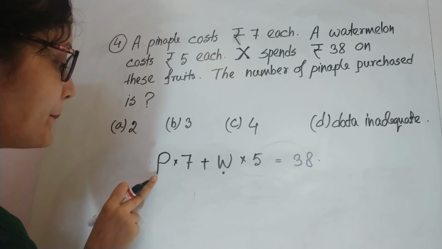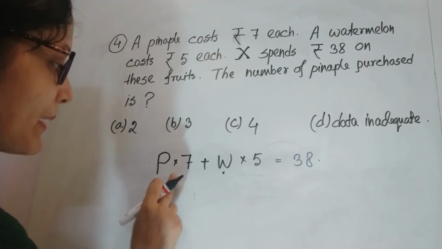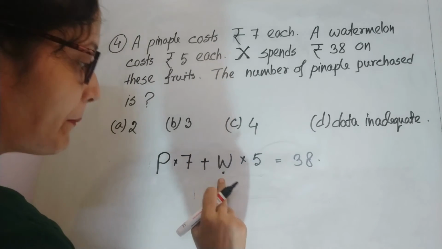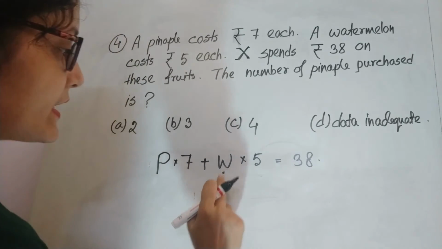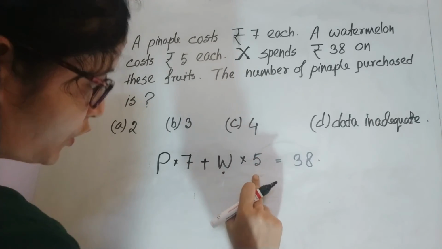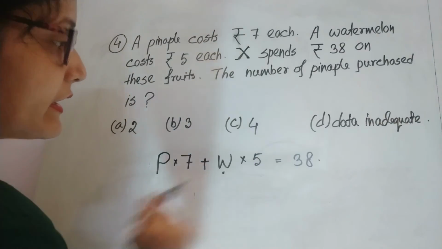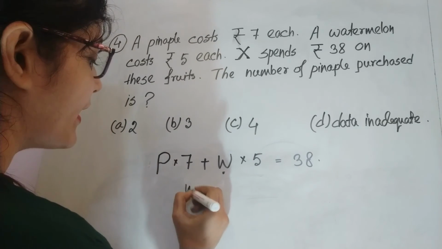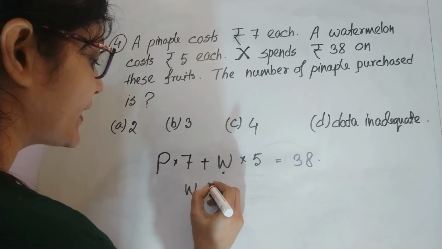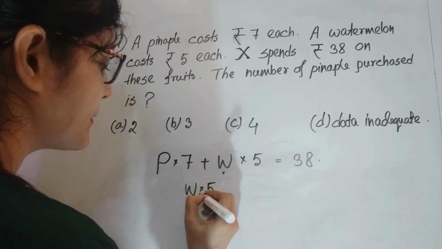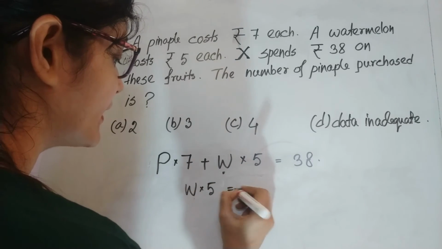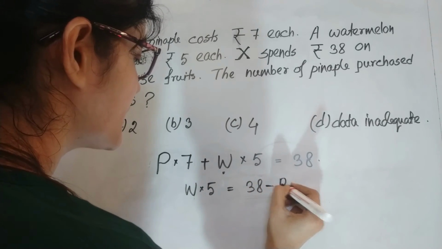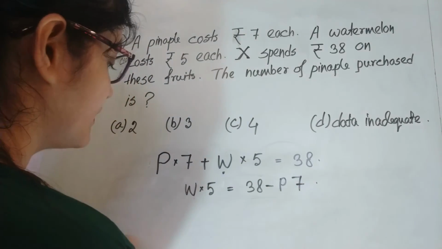Number of pineapples multiplied by cost of each pineapple plus number of watermelons multiplied by cost of each watermelon is equal to 38. So number of watermelons multiplied by cost of watermelon is equal to 38 minus 7P.